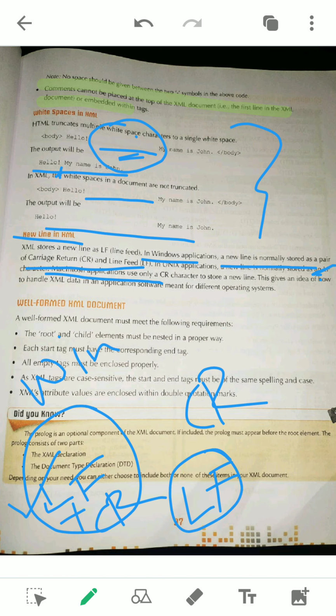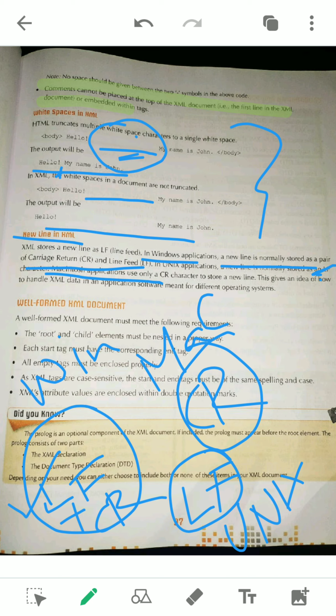Got it? This is for Windows, this is for Unix, and this is for Mac. So these are the three things you just remember. Again I am repeating: if it directly asks how XML stores a new line, you have to write only LF, line feed, simple. If it is asked on an operating system basis, then you have to write it that way. Okay, I am clearing this part.